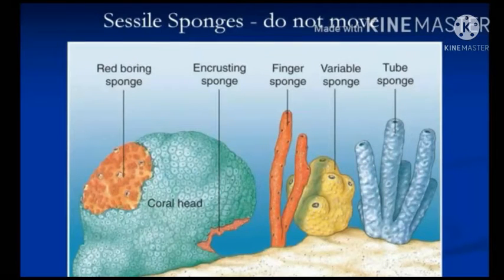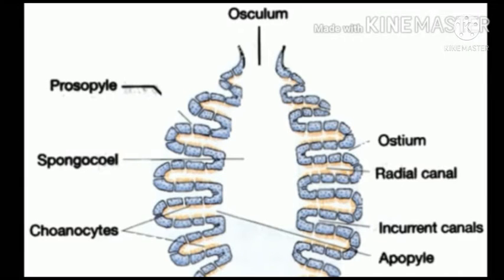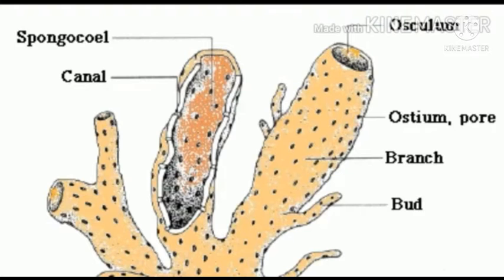These are non-motile animals attached to some solid support. The body is perforated by numerous minute pores called ostia. The ostia open into a large cavity called spongocoel. The spongocoel opens to the outside by a large opening called osculum. They bear a canal system or water transport system.